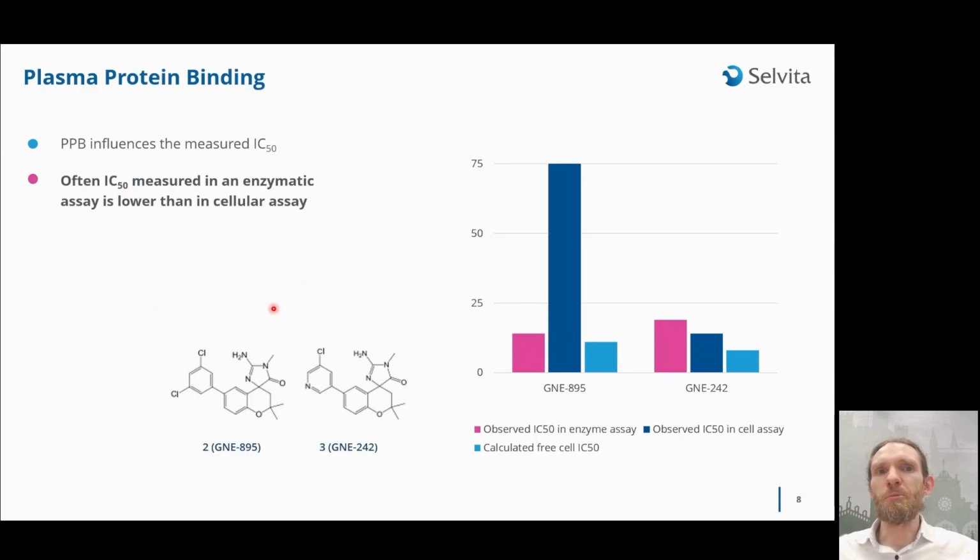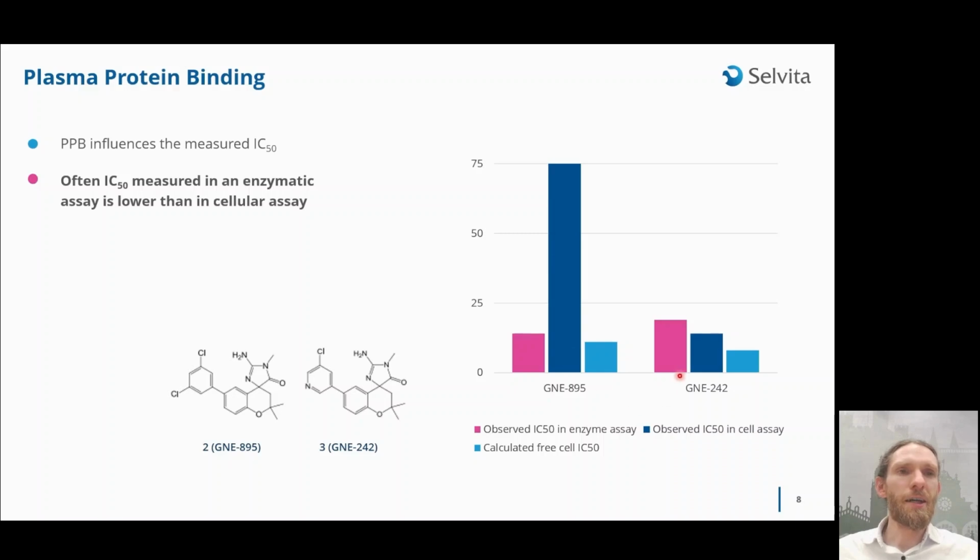Fraction unbound is important because it influences measured IC50. Often the IC50 measured in enzymatic assays is lower than in cellular assays. I mean, the activity of our compound is higher in the enzymatic than in the cellular assay. Let's say we have these two molecules of varying fraction unbound. The first drug is highly protein bound, and the second drug has lower protein binding. So the observed IC50 in the enzyme assay will be lower. The compound will be more active than in the cellular assay.